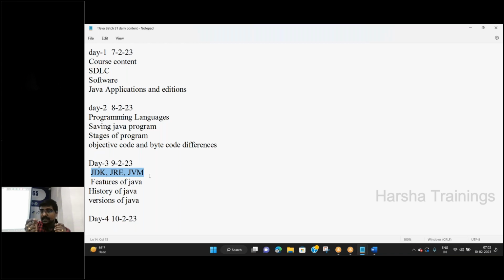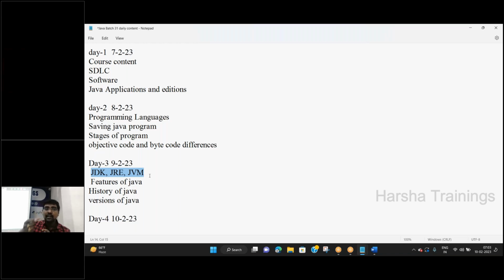Now, JDK consists of two parts. One is the Java compiler, and another one is JVM. Along with JVM, they provide some set of libraries. The Java compiler performs compilation and produces the bytecode. That bytecode is loaded into JVM.